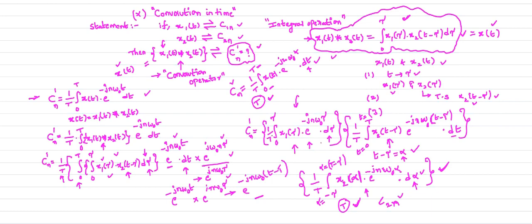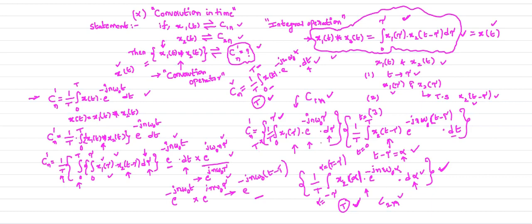So we need to multiply and divide by the same factor, that is T. And the first factor is the complex exponential Fourier series coefficient of signal 1, that is C1n: 1 by T integral 0 to T x1 of t into e power minus j n omega naught t dt. Here also the variable is only t or tau. It is just a variable; you can take any variable.